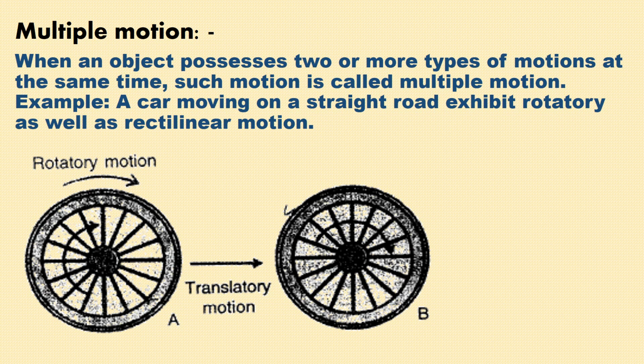Last is multiple motion. When an object possesses two or more types of motion at the same time, such motion is called multiple motion. For example, you can see this wheel of a car. It is traveling on a straight road. So on a straight road, it will exhibit two types of motion, rotatory as well as rectilinear. How? You can see this wheel is rotating on its own axis, and also it will cover some distance on a straight road. So it will exhibit rotatory as well as translatory motion. Translatory, which type of translatory? That is rectilinear motion.